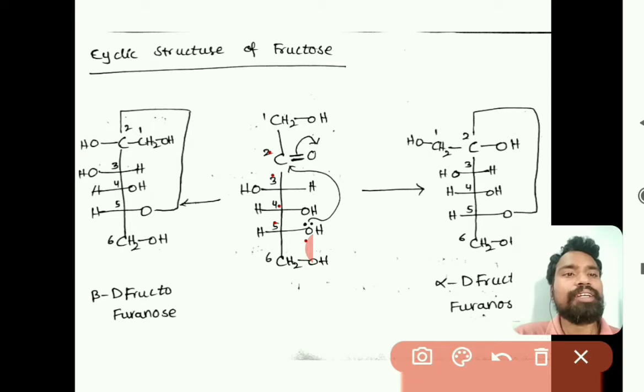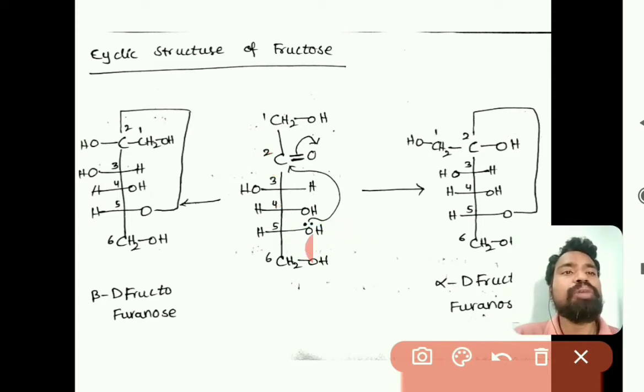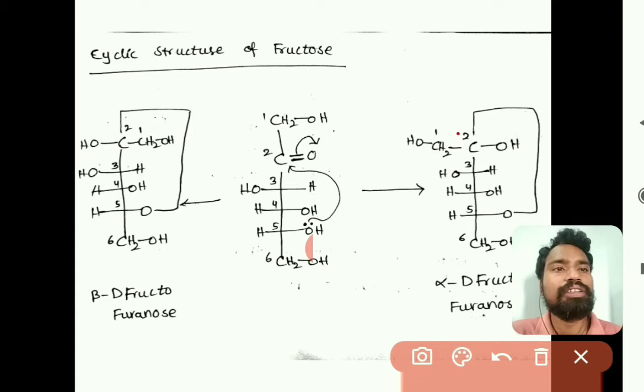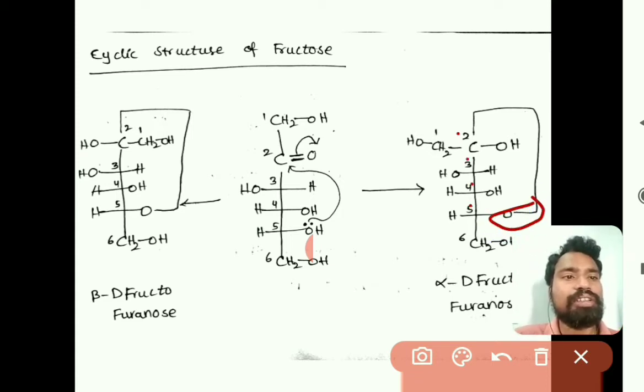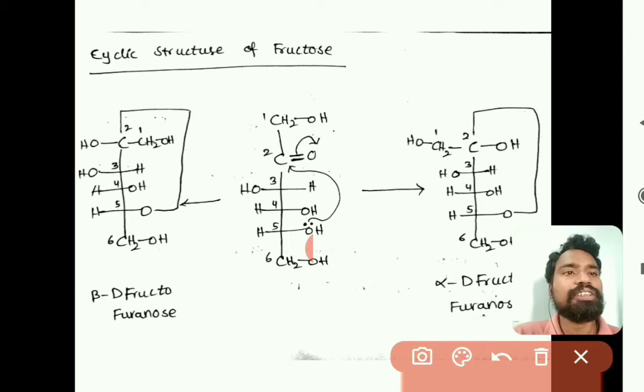Four carbon atoms, second, third, fourth and fifth, are there in the cycle, and one oxygen is there, so a 5-membered ring is formed. Just observe here: second, third, fourth, fifth and then oxygen, right. So we get a cyclic structure among the second, third, fourth, fifth carbons and oxygen, a 5-membered ring.